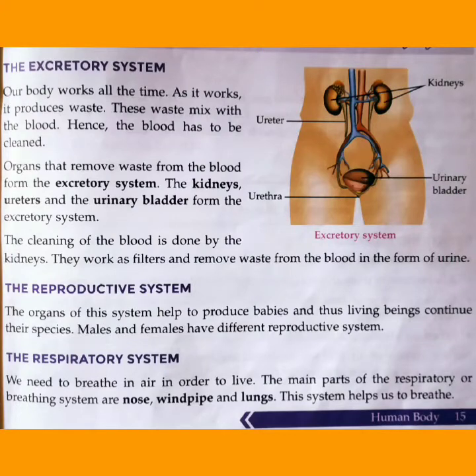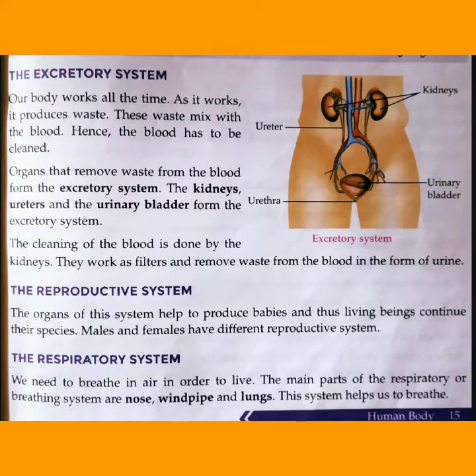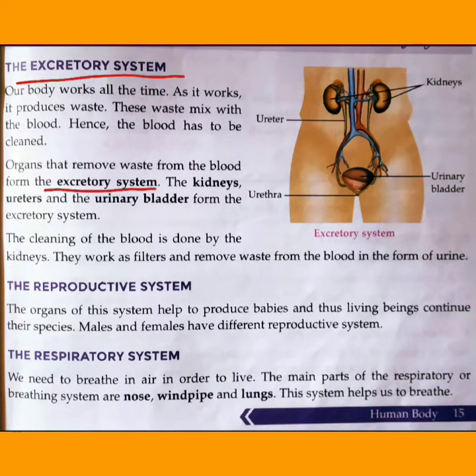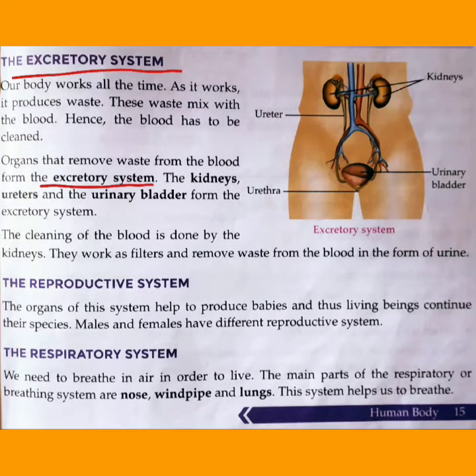Hello students, this is your second video on the chapter Human Body, and in the last video we completed up to the circulatory system. Today we are going to start from the excretory system. So what is the excretory system? Excrete means to remove something. So there are certain organs in our body that remove waste from the blood, and they form the excretory system.